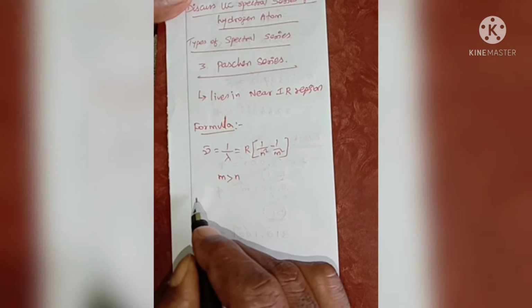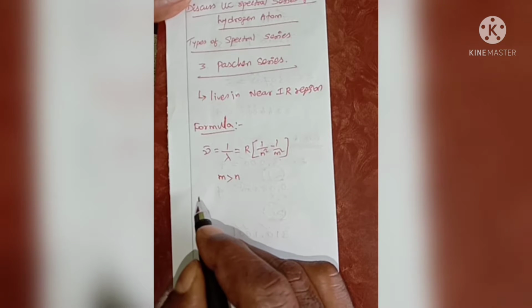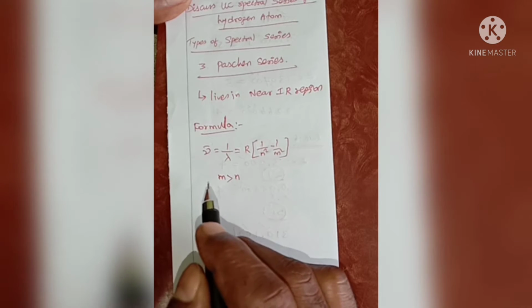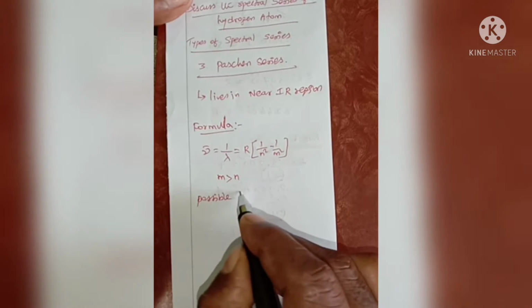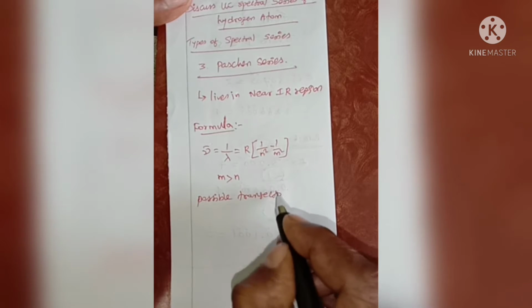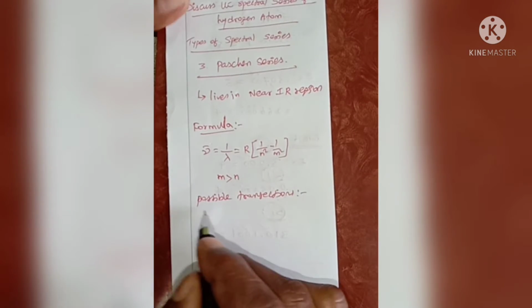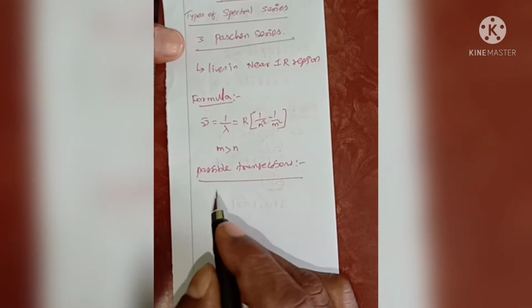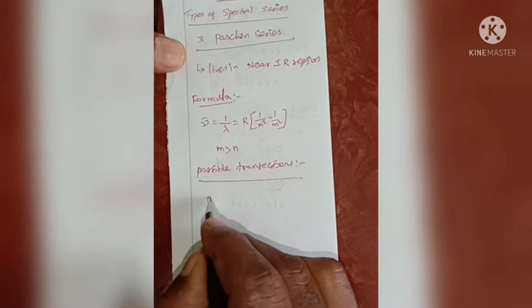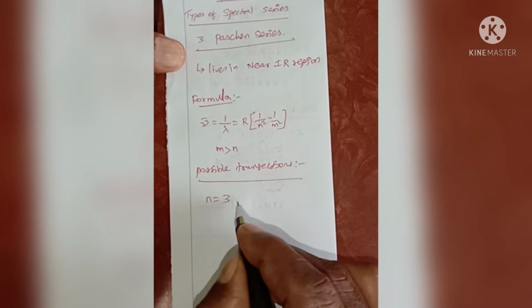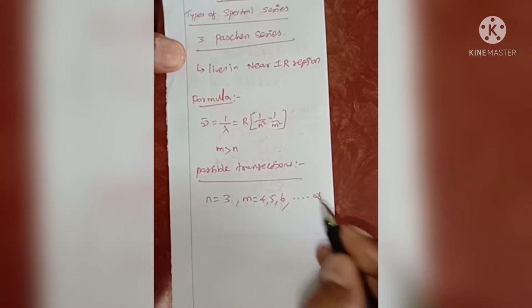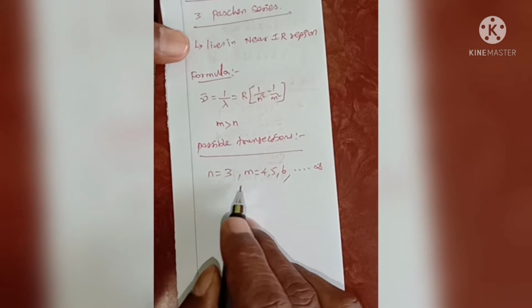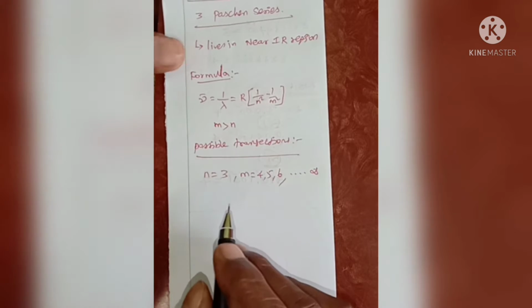Next, possible transitions in the Paschen series. In the Paschen series, n is equal to 3, and m is equal to 4, 5, 6 up to infinity. These are the possible transitions.